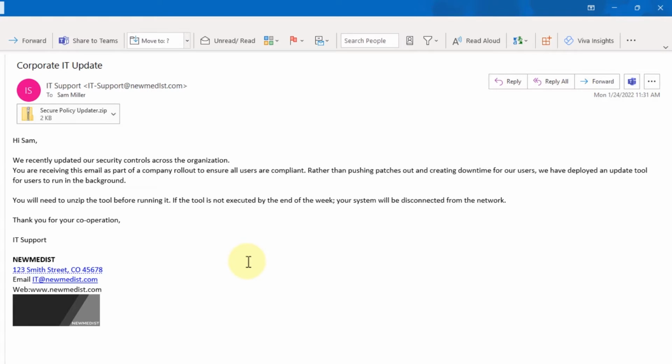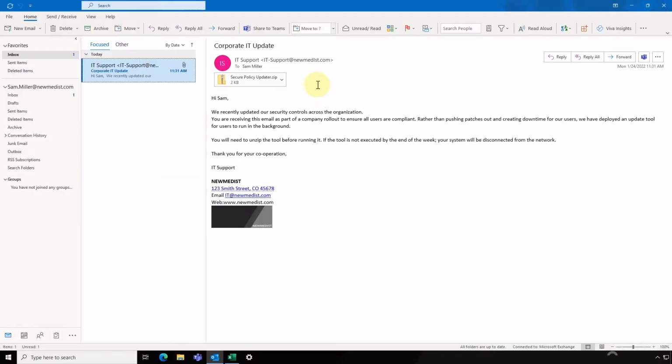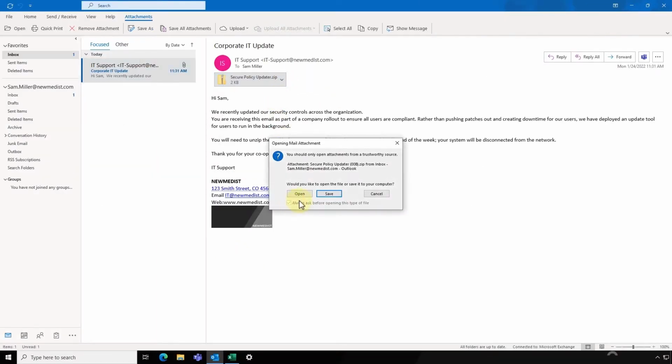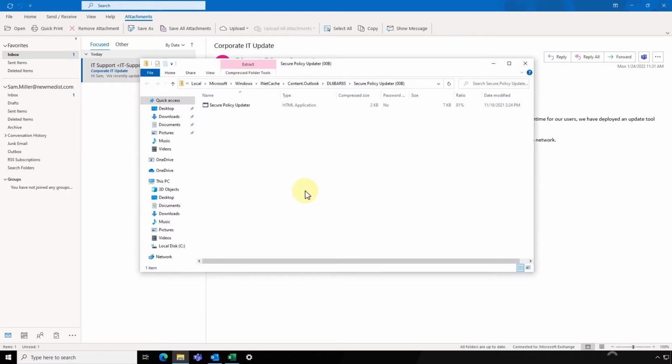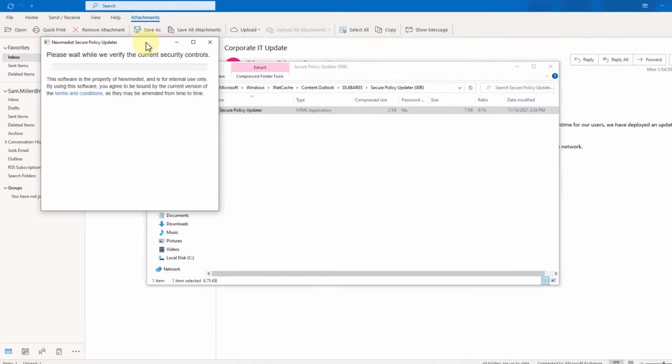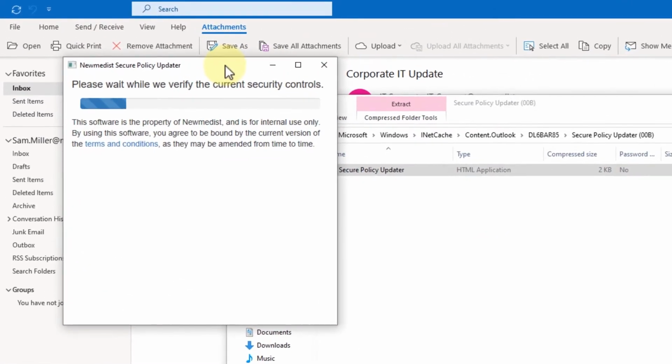The message states that if the update is not performed, he will be disconnected from the network by the end of the week. The email instructs Sam to unzip and execute the file. However, the file actually runs a malicious command to pull down additional code from the internet, which provides the attacker command and control over Sam's company computer.